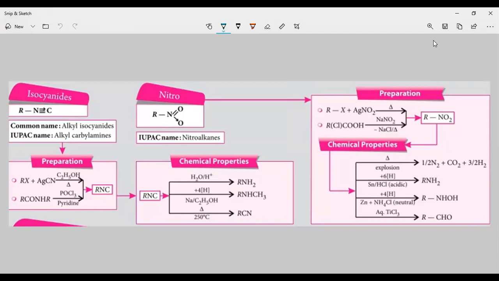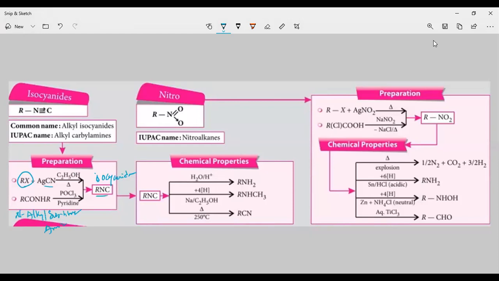It is prepared by taking alkyl halide and treating it with alcoholic AgCN, and you are going to get the isocyanide. Also, N-alkyl substituted amide upon heating with POCl3 gives the isocyanide.